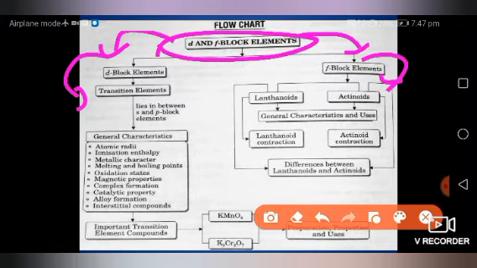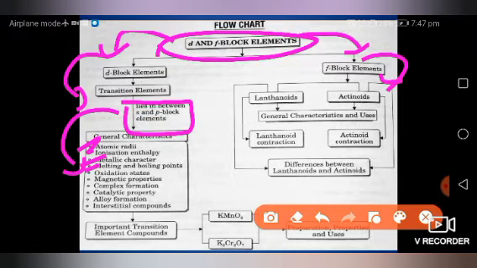D block elements lie between S and P block, whereas inner transition F block lies in between the D block. So there are general characteristics where we studied atomic radii, ionization enthalpy, metallic character, melting and boiling point, variable oxidation states, magnetic property, paramagnetism, complex formation, colored ions formed due to penultimate configuration, catalytic properties, alloy formation, and interstitial compounds due to similar size.